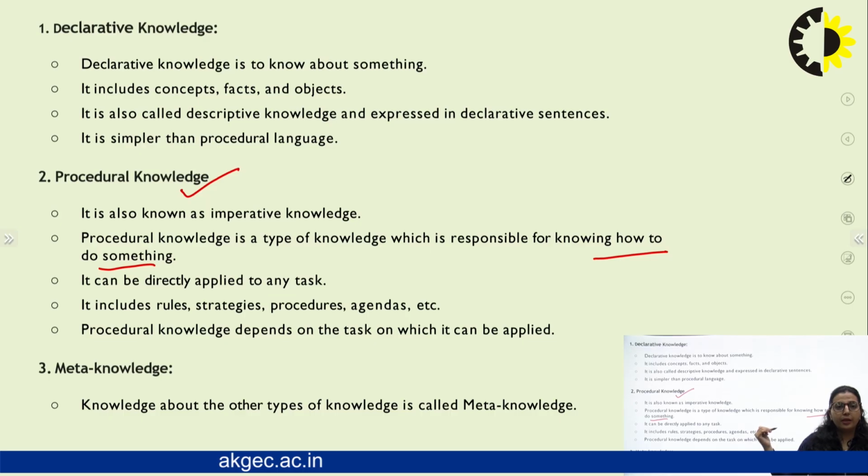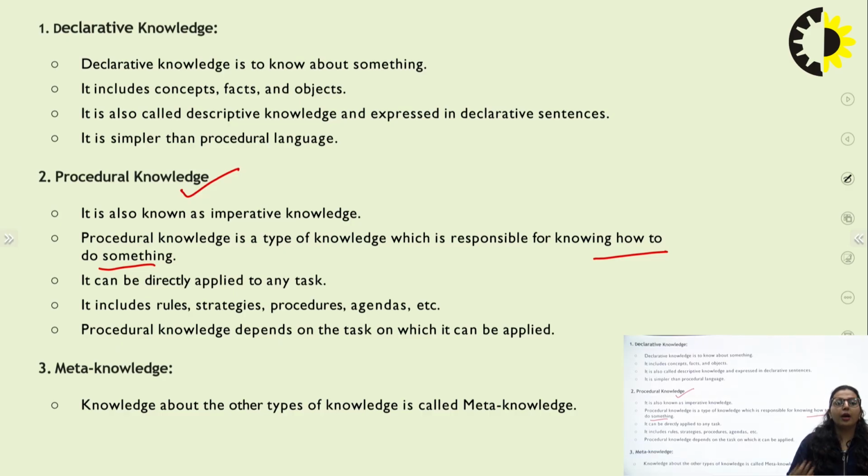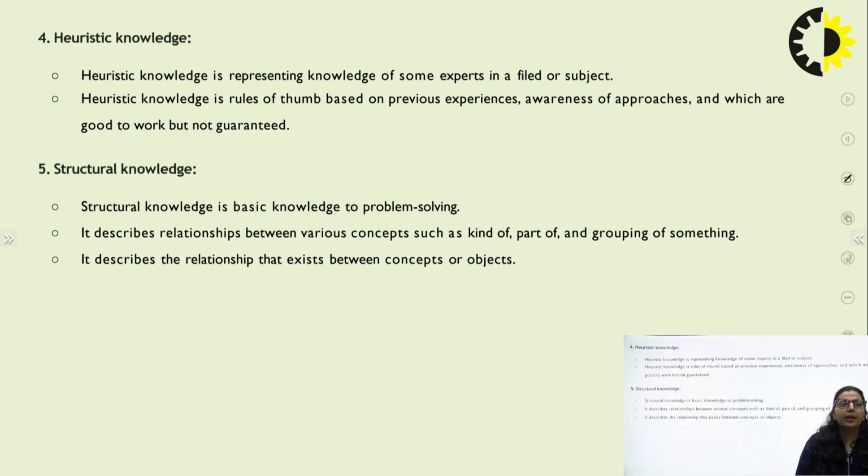This can be done through procedural knowledge, and procedural knowledge depends on the task that we are performing or that we can apply. This defines basically the task that we are trying to perform or apply. Another type is meta knowledge. This is the knowledge that we use about the other types of knowledge. Like if we are using procedural knowledge in representing another kind of knowledge, then we call it meta knowledge.